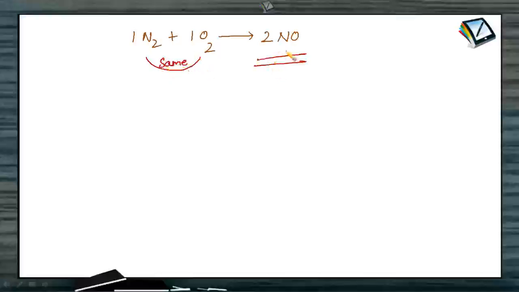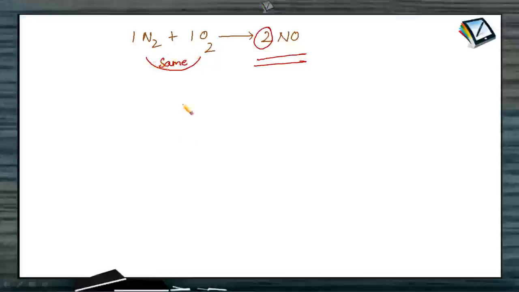The rate of appearance of nitric oxide is twice the rate of disappearance of this particular rate, isn't it? It's very clear from the equation that 1 mole of nitrogen combined with 1 mole of oxygen in order to get 2 moles of nitric oxide. So I can say that the rate of formation of nitric oxide is twice that of the rate of disappearance of nitrogen or the rate of disappearance of oxygen.